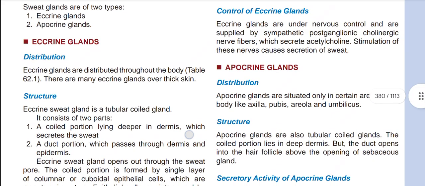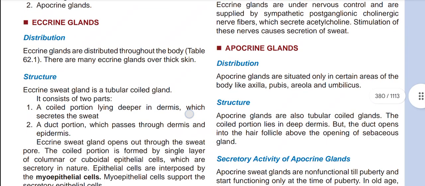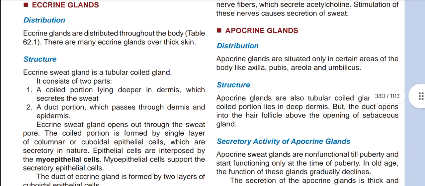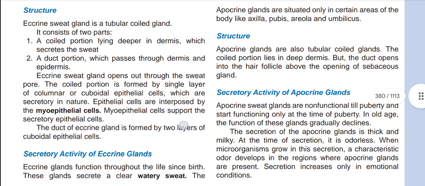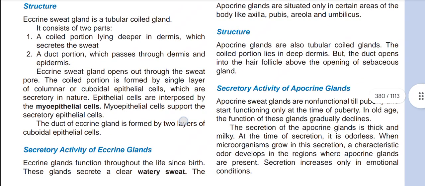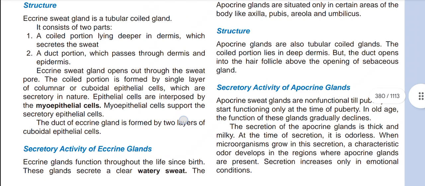Eccrine glands are distributed throughout the body, and there are many eccrine glands over thick skin structure. Eccrine sweat gland is a tubular coiled gland. It consists of two parts: a coiled portion deeper in the dermis, which secretes the sweat, and a duct portion which passes through the dermis and epidermis.